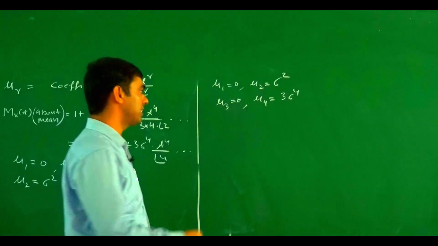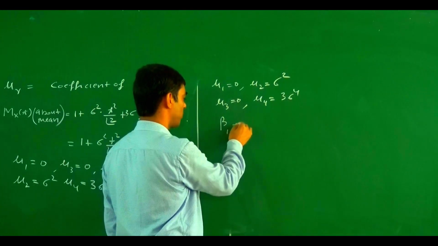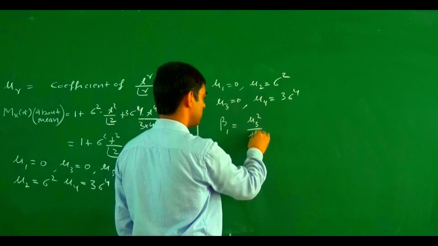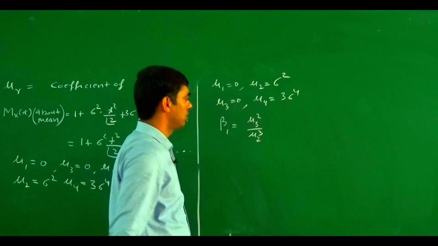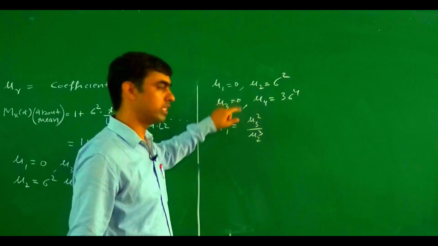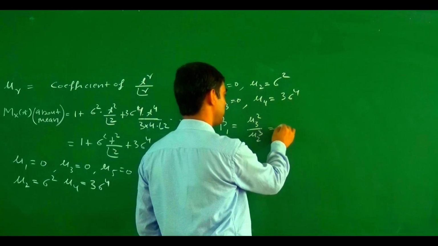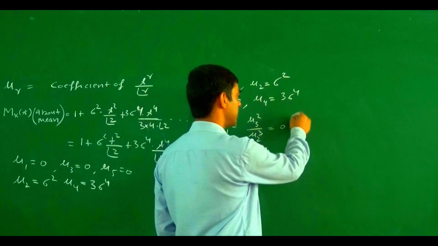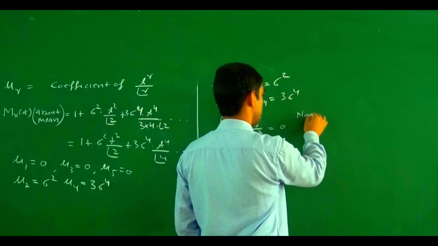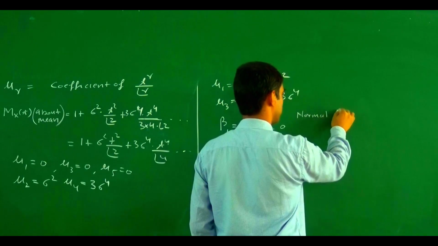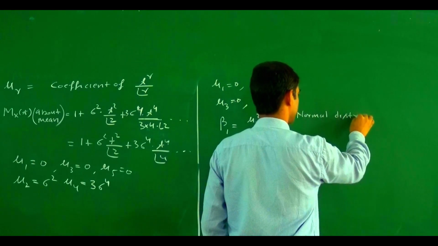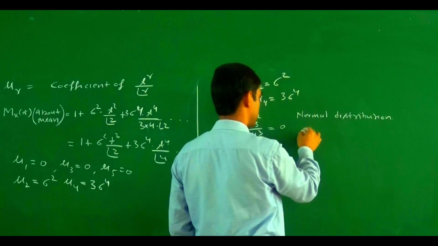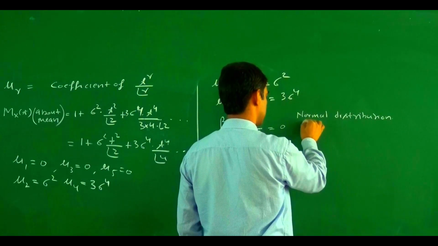So what is the value for beta 1? Beta 1 equals mu3 square upon mu2 cube. Mu3 is 0, so beta 1 becomes 0. So we conclude that the normal distribution is a symmetric distribution.